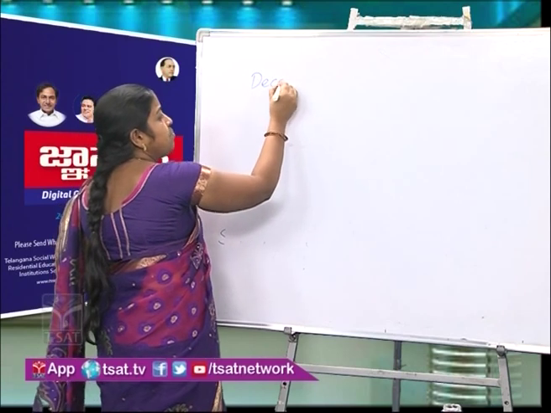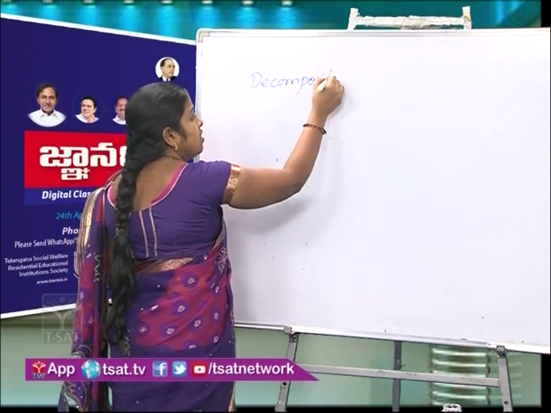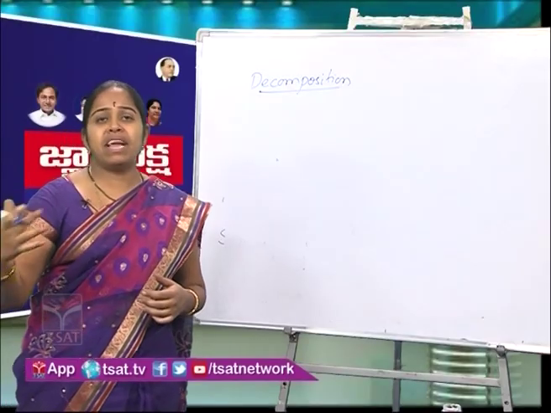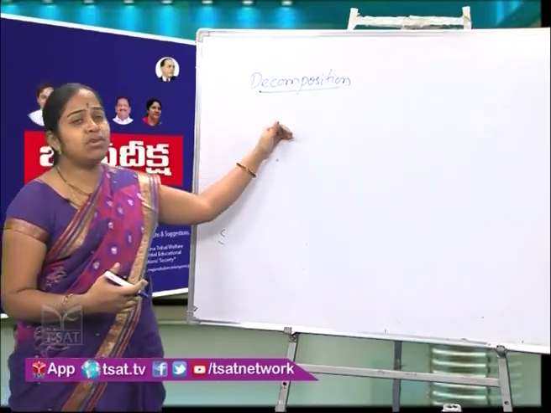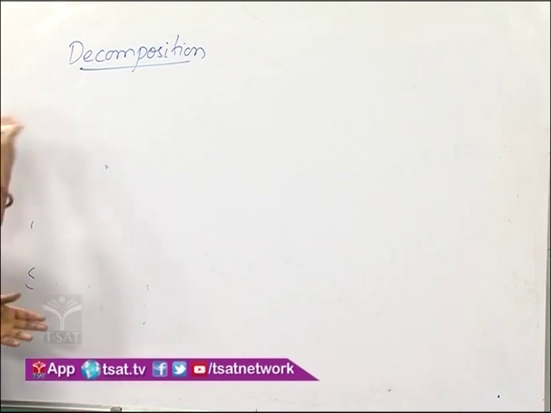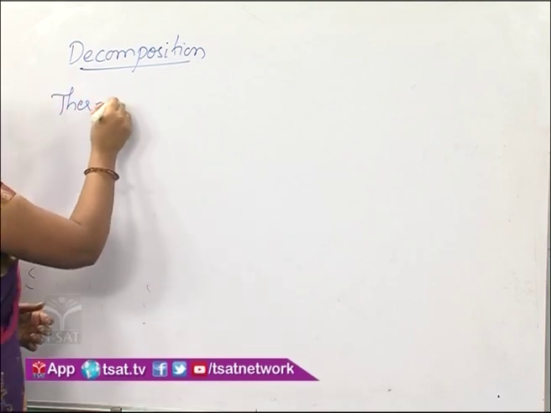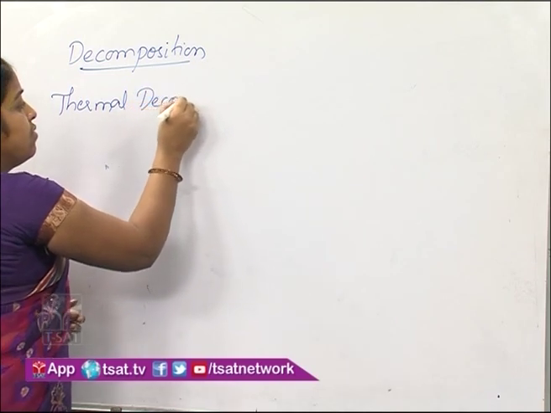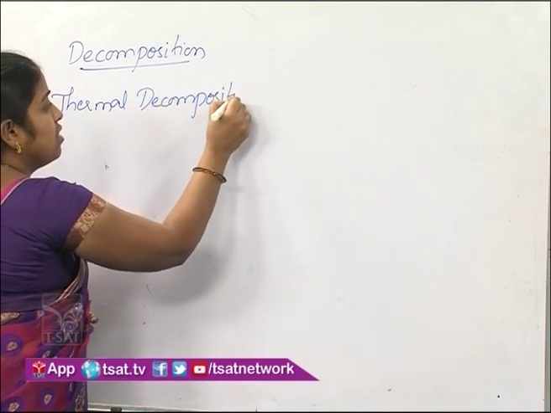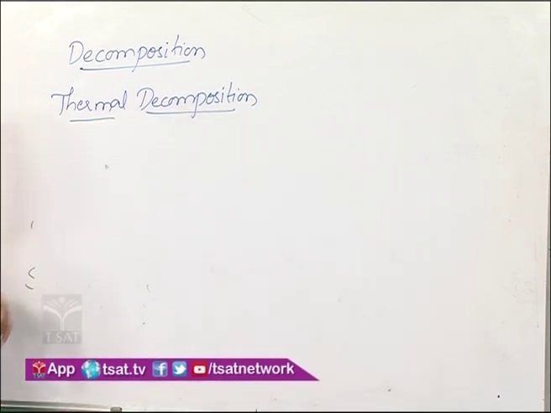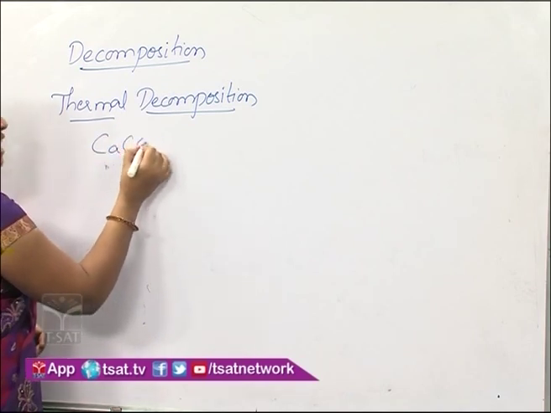Decomposition reaction: a reaction in which a substance breaks down into two or more simpler substances is called a decomposition reaction. Now if this decomposition reaction is happening on heating, then it is called a thermal decomposition reaction. For example, calcium carbonate.